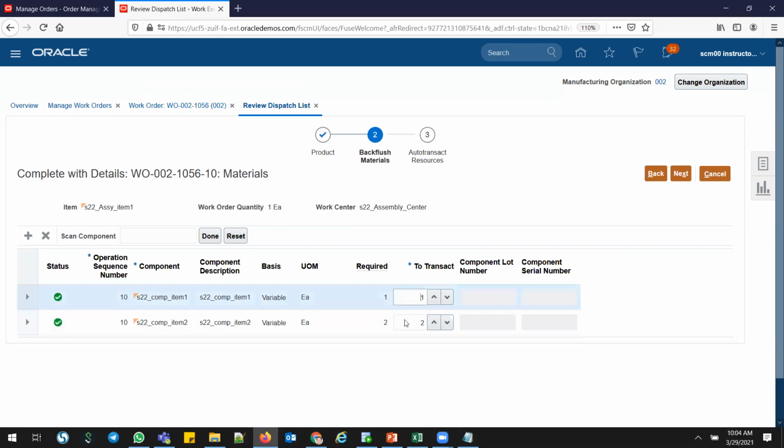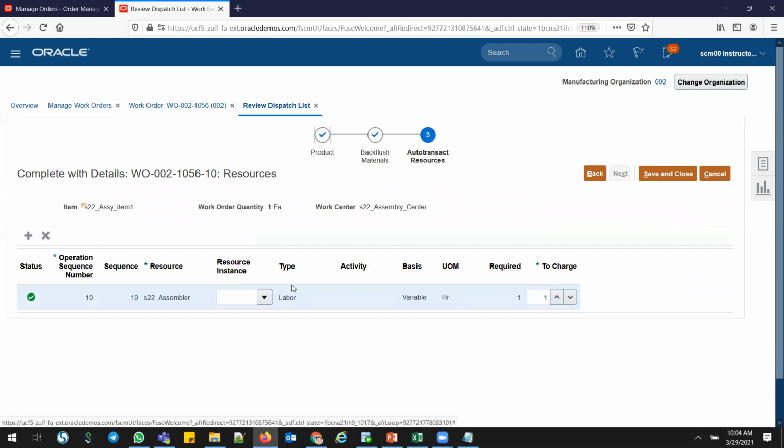This is the one component, this is the two components. If you want, you can change it at the time of issuing the material. But again, it will go in the variance, whatever the material quantity is changing here. Go to next. And resource, this is one of the resources which we are using for this, right? And save and close.